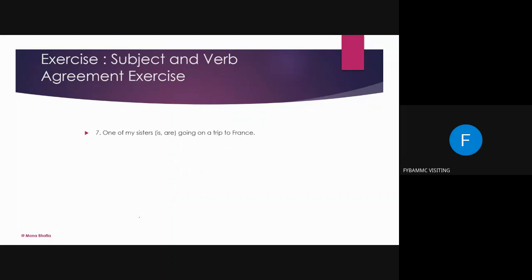One of my sisters going on a trip to France. Is or are? One of my sisters are going on a trip. No, easy. How many sisters are going? Only one. So out of many, only one. So the answer will be "is". Not all your sisters are going, right? Though there are many sisters, out of them how many are going? Only one. So, one of my sisters is going on a trip to France.